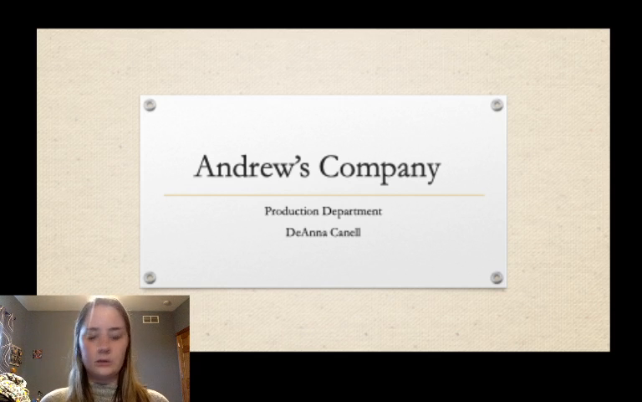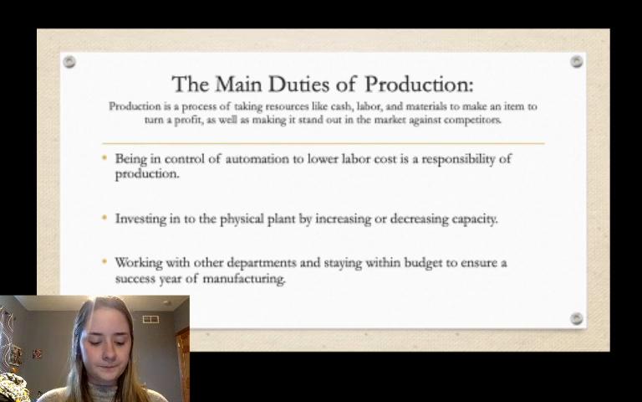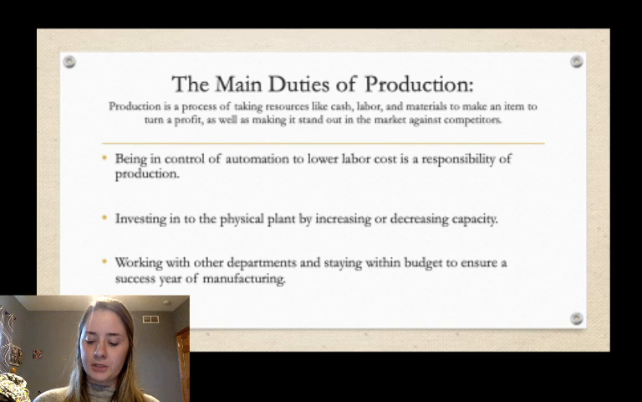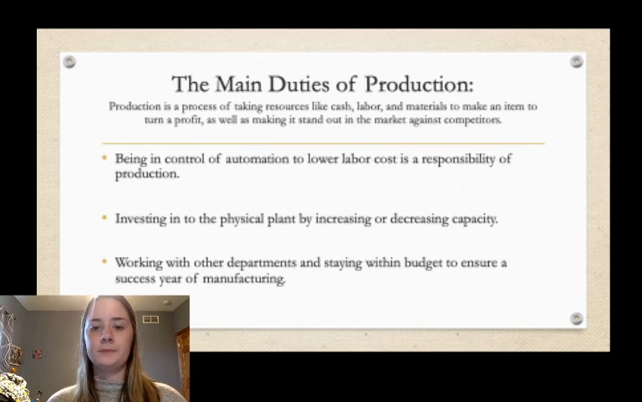So moving on, the main duties of production. Production is the process of taking resources like cash, labor, and materials to make an item to turn a profit, as well as making it to stand out in the market against competitors. The main duties of the production department are controlling the automation of the plant, buying and selling capacity, determining AP lag days, and setting the production schedule. Being in control of automation is lowering the labor cost. That is a responsibility of production. Investing in the physical plant by increasing or decreasing capacity, working with other departments and staying within budget to ensure a successful year of manufacturing.